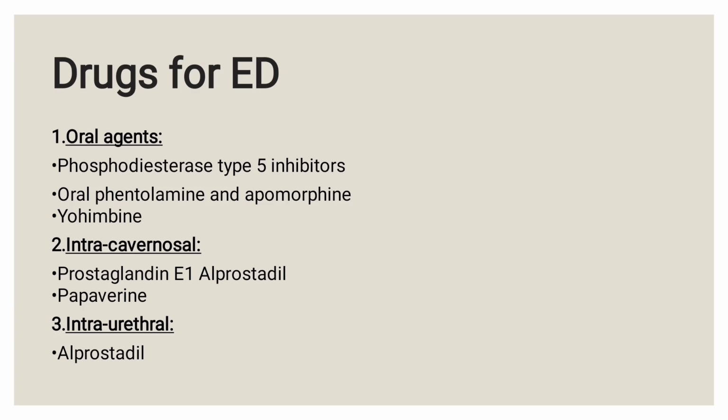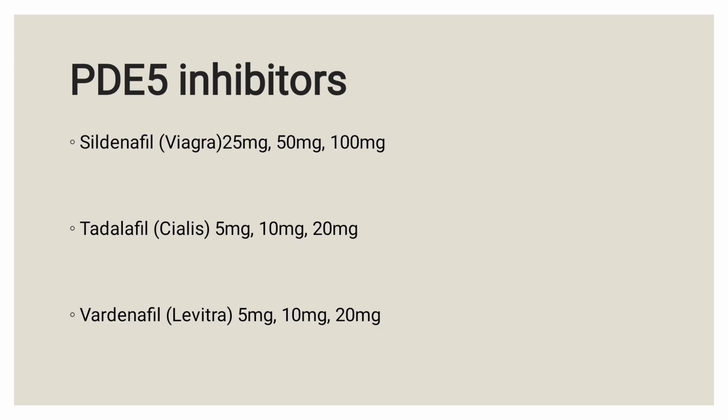There are some drugs that can help to treat erectile dysfunction, like oral agents such as phosphodiesterase type 5 inhibitors. The mechanism of action is that phosphodiesterase breaks down cyclic GMP. If we inhibit this, there will be increased cyclic GMP. Then there will be smooth muscle relaxation, and that will facilitate the erection. Other than that, there is intracavernosal injection like prostaglandin E1, alprostadil, and intraurethral therapy.